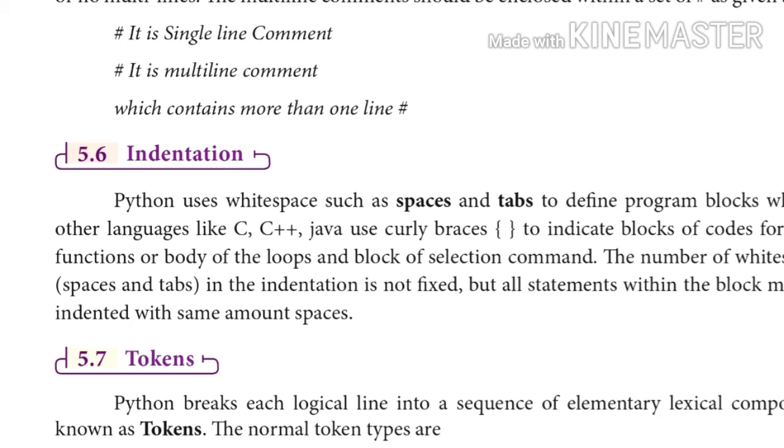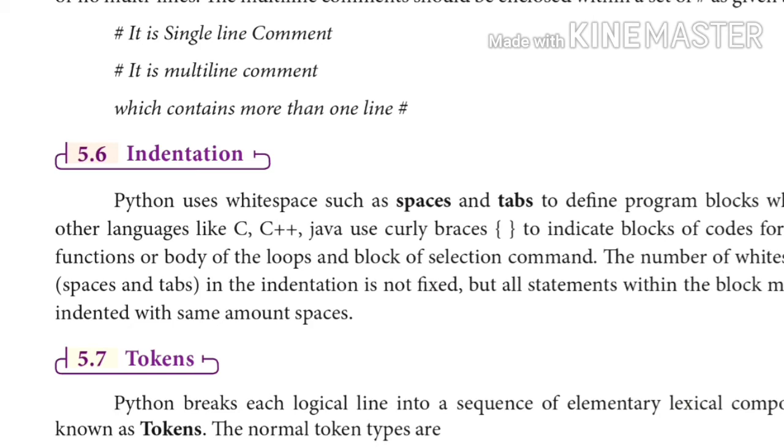Actually, 4 single spaces are used for indentation. It is considered a block of statements that could be present inside a function or any other type of looping statement or branching statement. Whatever it may be, we should use indentation instead of curly braces.